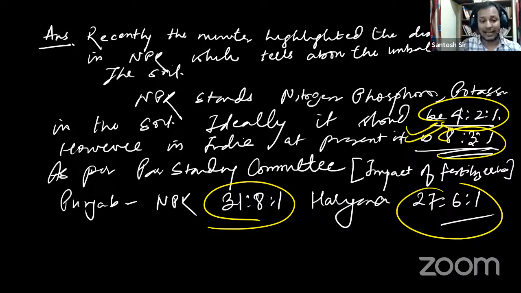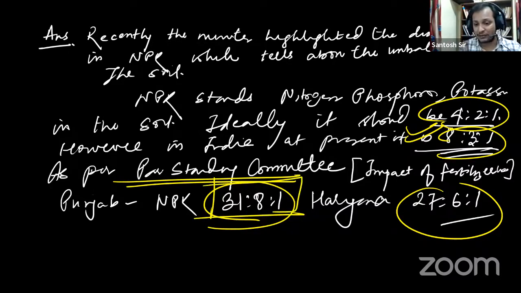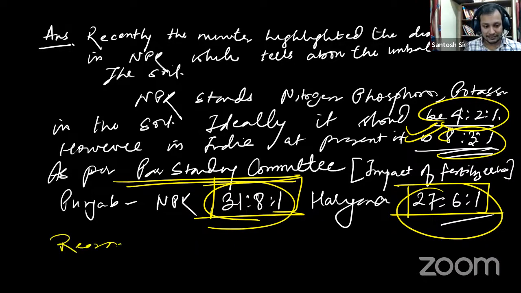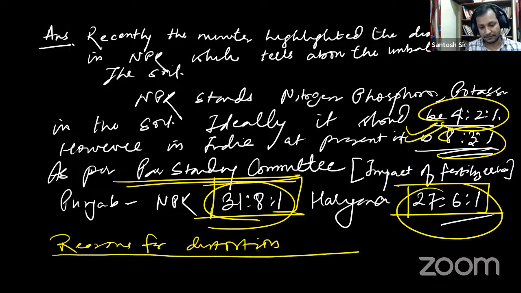In some of the states, as per the parliamentary standing committee, it is 31:8:1. And in Haryana, 27:6:1. So what is the reason? Then what you will do is give the reasons. You will give a heading: reasons for distortion in NPK.